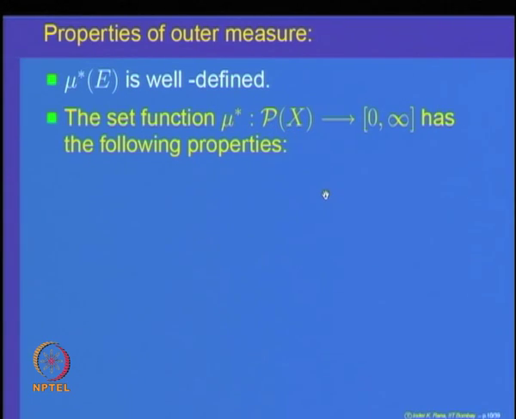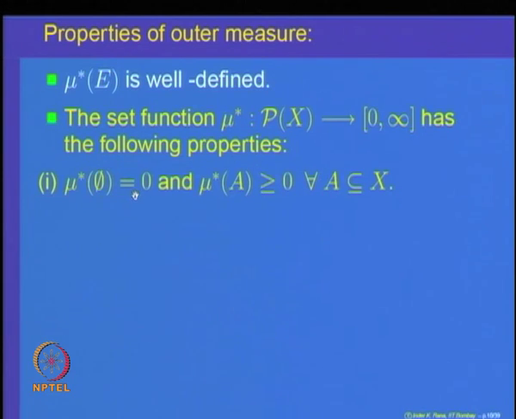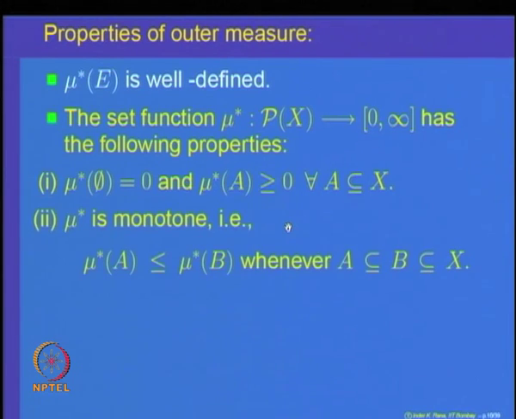So, the first property is mu star of the empty set is equal to 0. That is true because the empty set belongs to the collection A, the algebra, and mu star of it is equal to mu of the empty set, and that is equal to 0. And for any set, mu star is an infimum of non-negative numbers, so this infimum has to be bigger than or equal to 0. So, that first property is obvious.